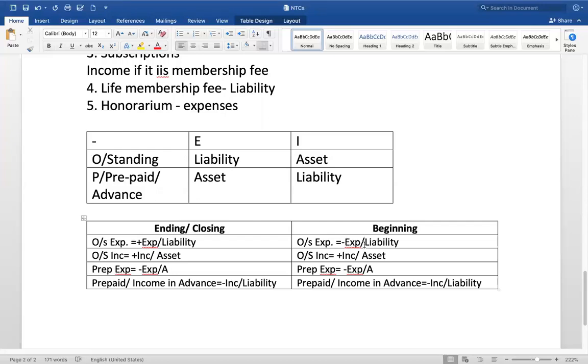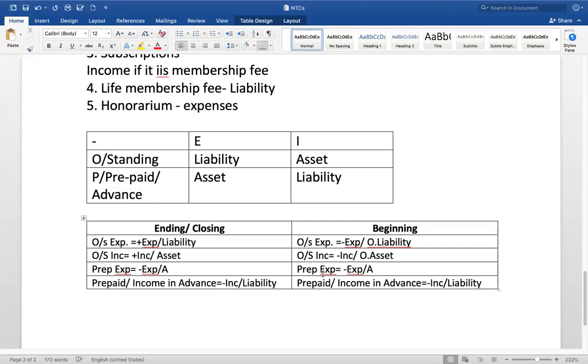Then it becomes opening liability. In the case of income, also deduct from that particular income, then it becomes opening asset.